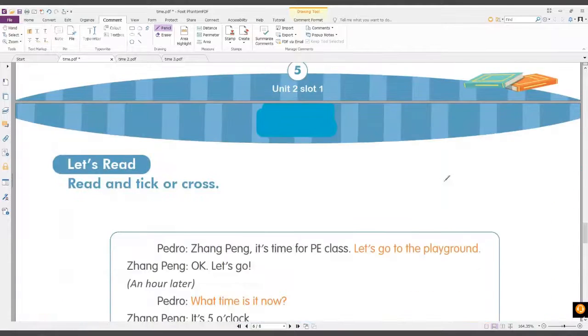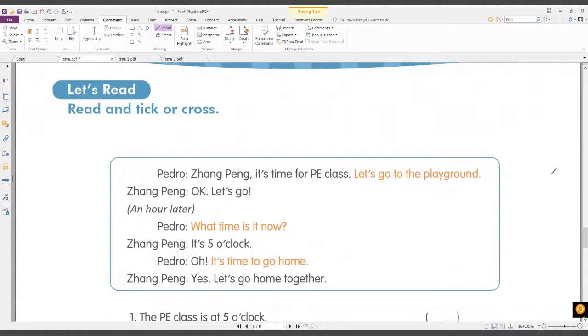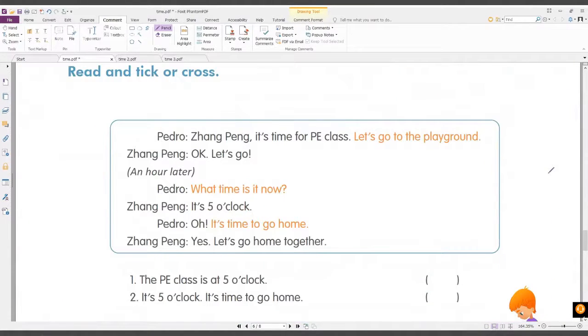Take a look at this. Let's read together. Let's read and you can say tick or cross. Tick or cross. Everybody, can you say, it's time for PE class. It's time for PE class. Let's go to the playground.